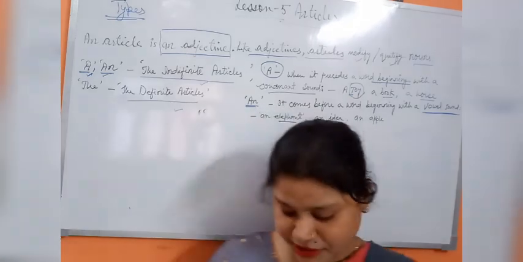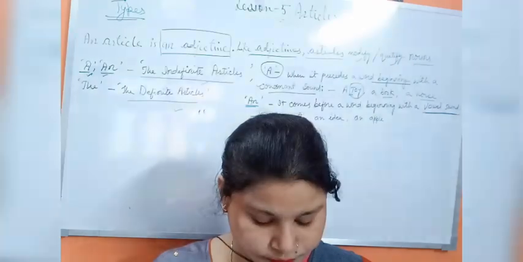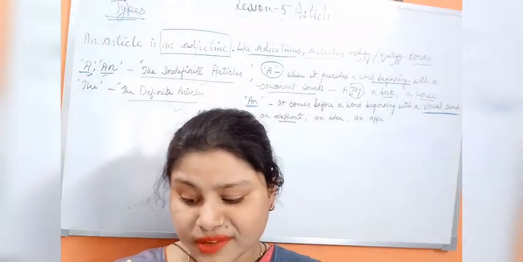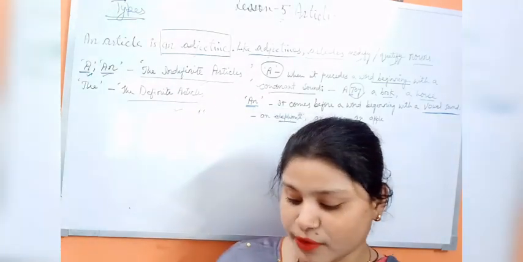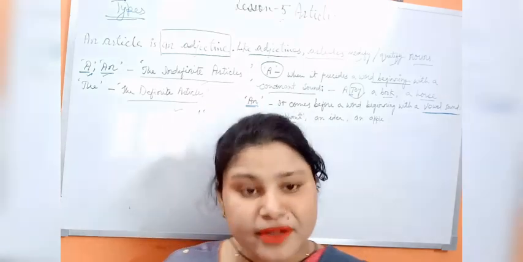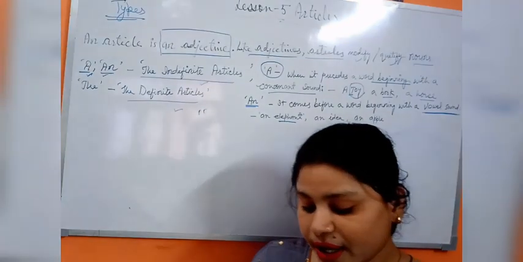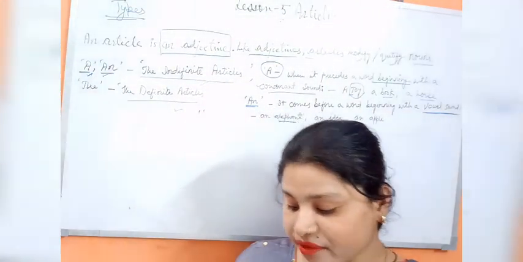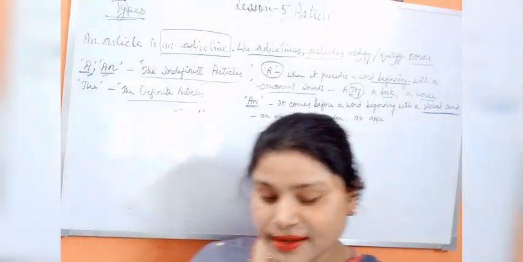So I am here on page number 25 in your book. Here in your book it is written: articles qualify a noun and always appear before it. Sometimes they appear immediately before the noun, and at other times they are separated by a few words. Indefinite articles, a and an, do not refer to a particular noun. They refer to the noun in general.